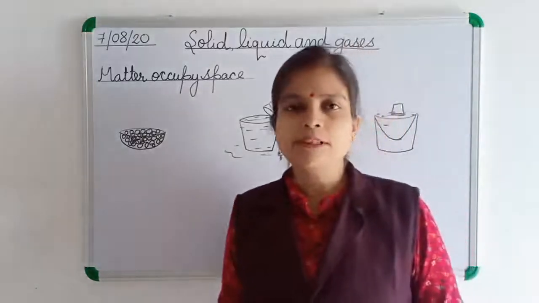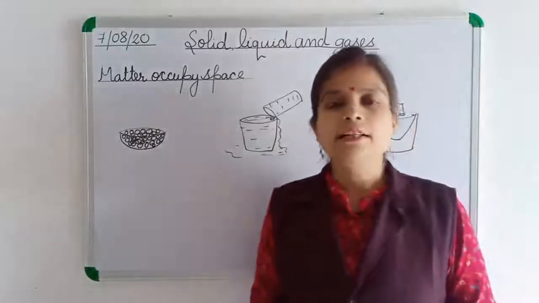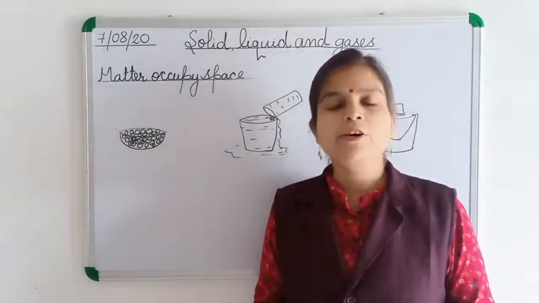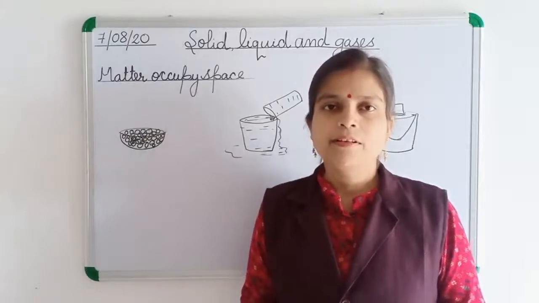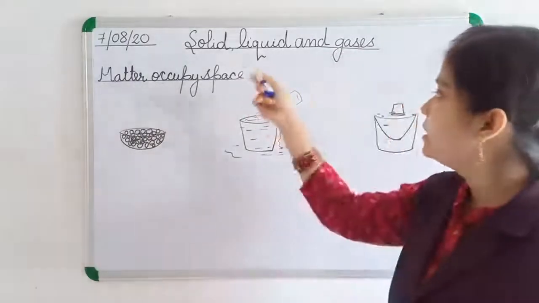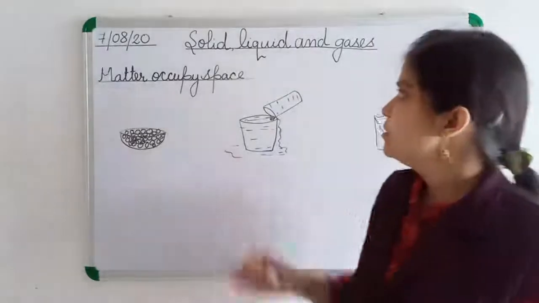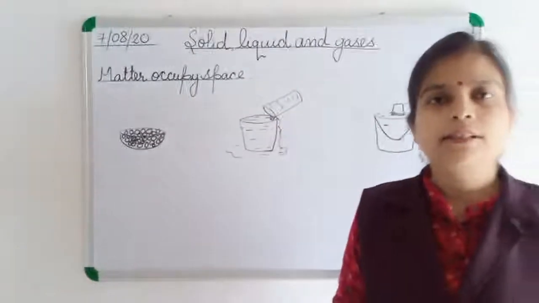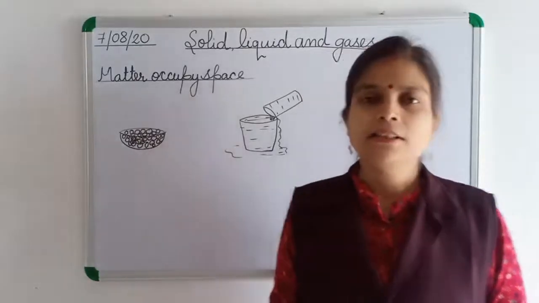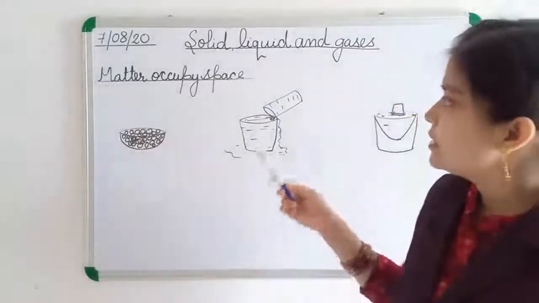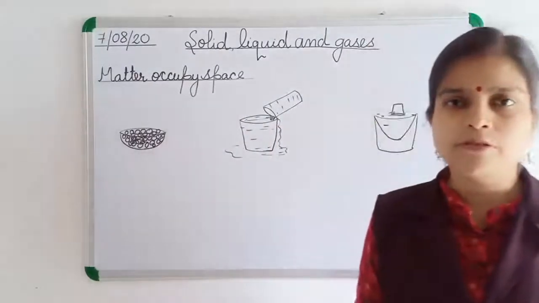So there are some similarities. The definition of matter is that anything that has weight and occupies space is called matter. Okay, so all solids, liquids and gases are matter. These are the different forms of matter. So all have weight. In the last class I showed this with the help of an activity. Today we will discuss that they occupy space also. They have volume also.